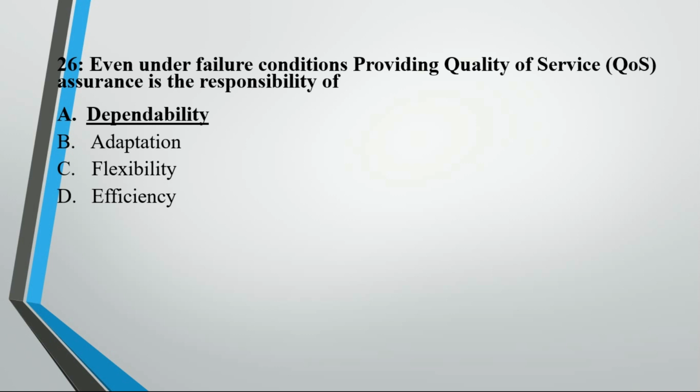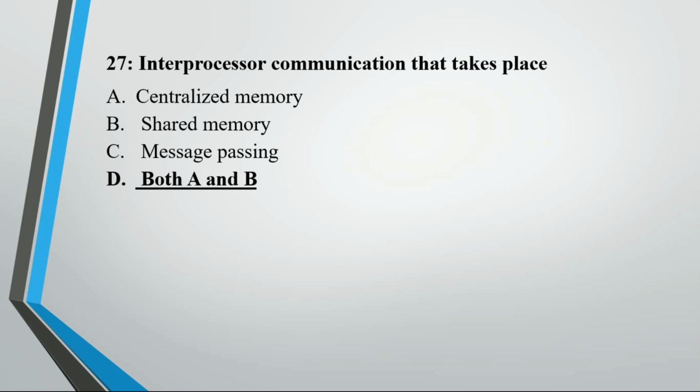Now question is, interprocessor communication that takes place is centralized memory, shared memory, message passing, both A and B. In general, if the option all is given, we can put all, because message passing, shared memory, centralized memory, all take place in interprocessor communication.